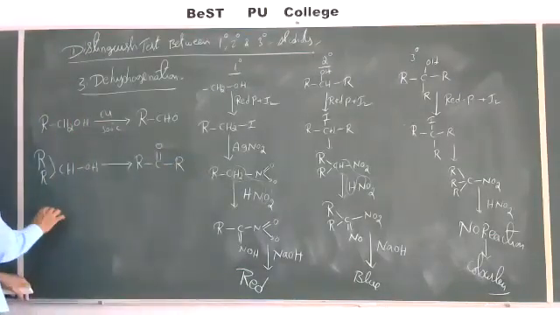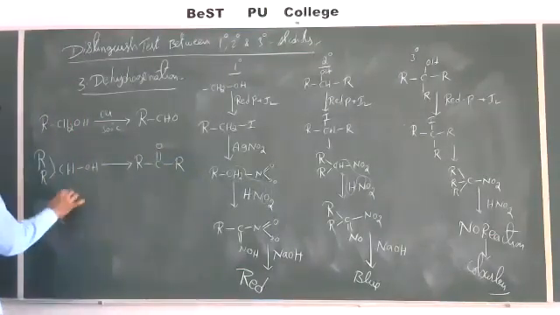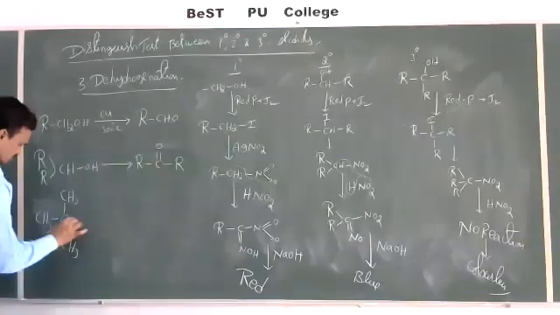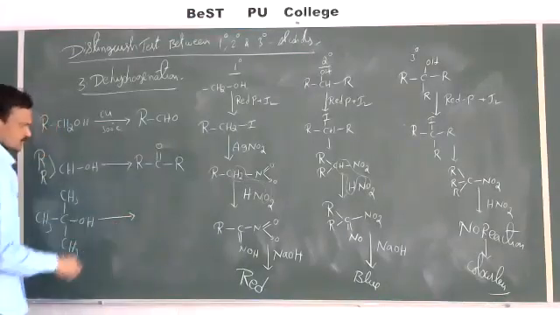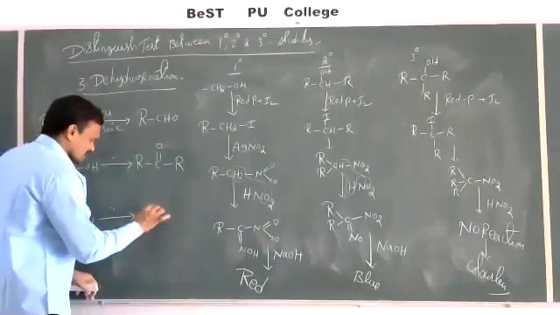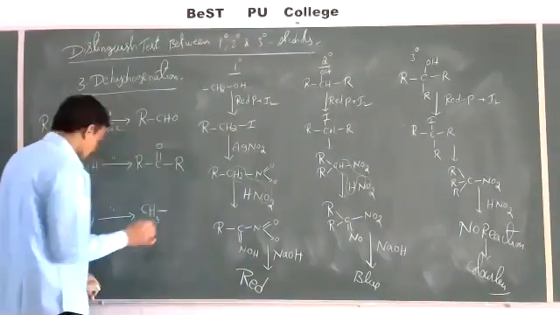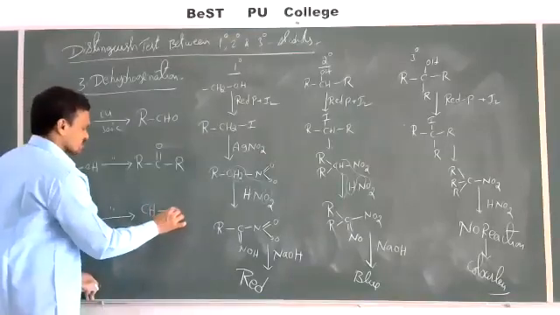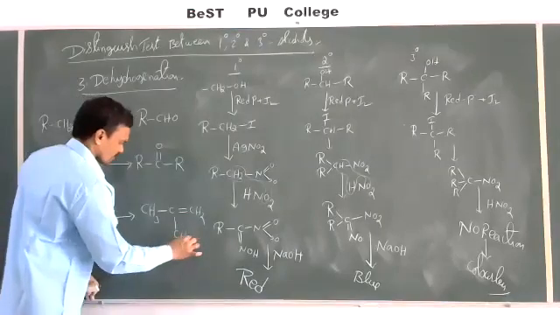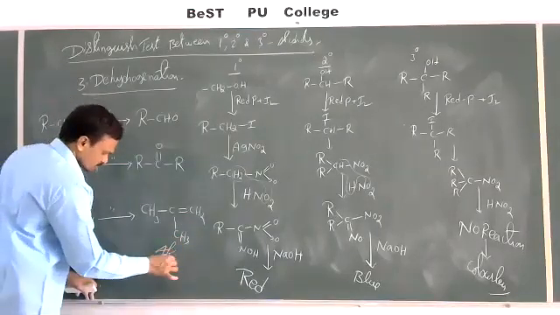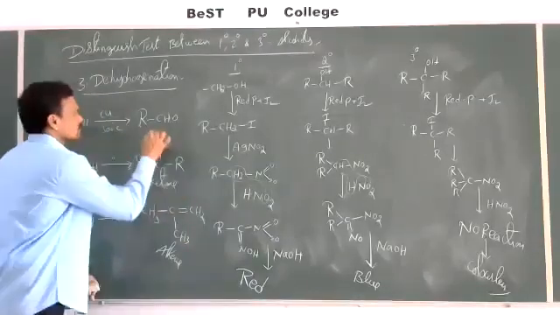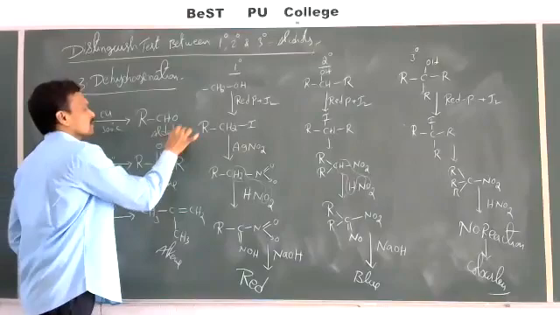If it is a tertiary alcohol, like tertiary butyl alcohol, then this does not undergo dehydrogenation, it undergoes dehydration, giving an alkene. This is alkene. This is ketone. This is aldehyde.